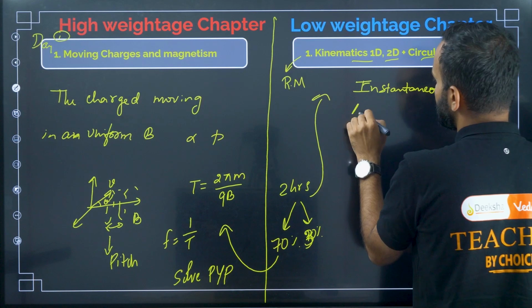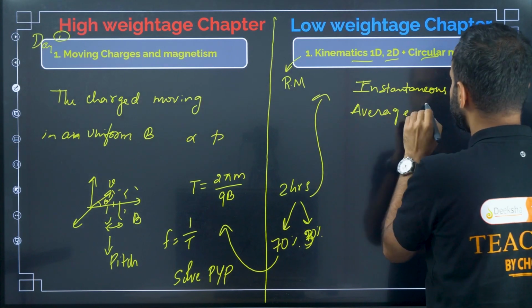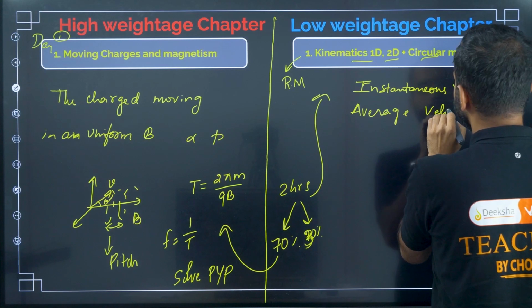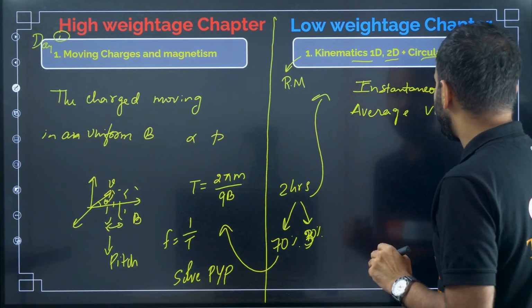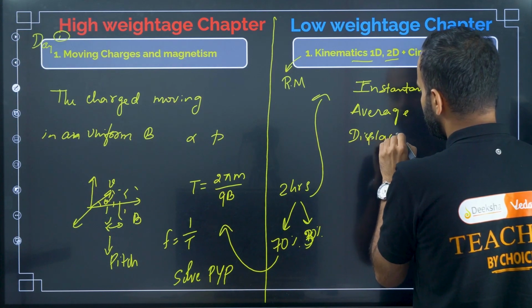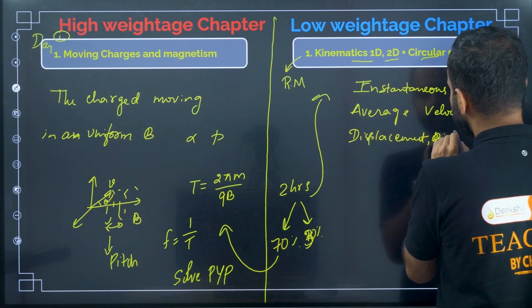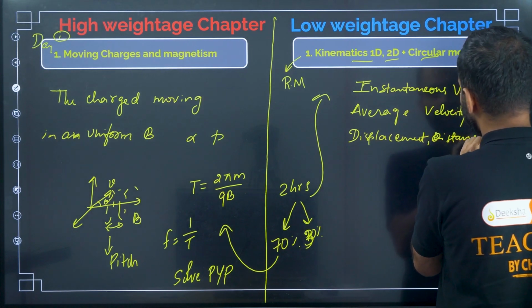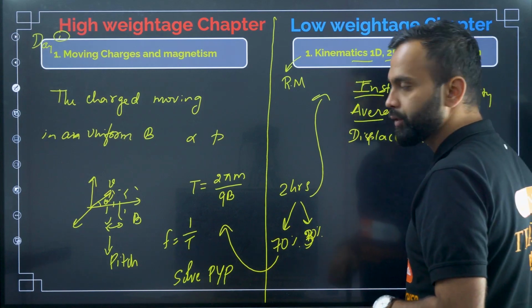Actually, average velocity you should read first. First average velocity comes and then instantaneous velocity. Before that, displacement and distance. After reading displacement and distance, you should start to read average velocity, instantaneous velocity.